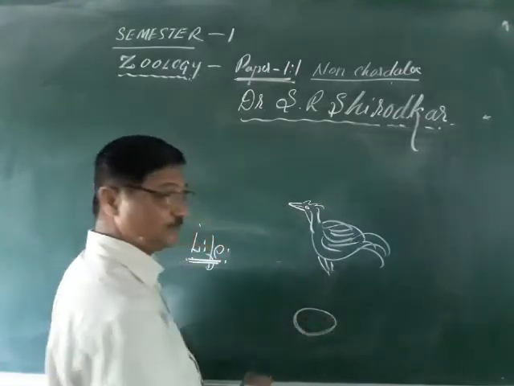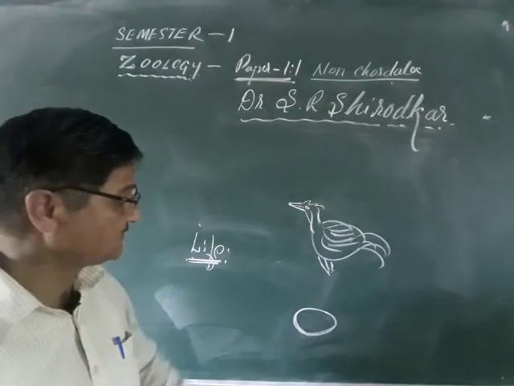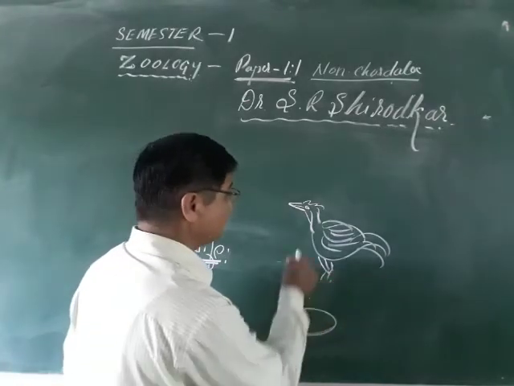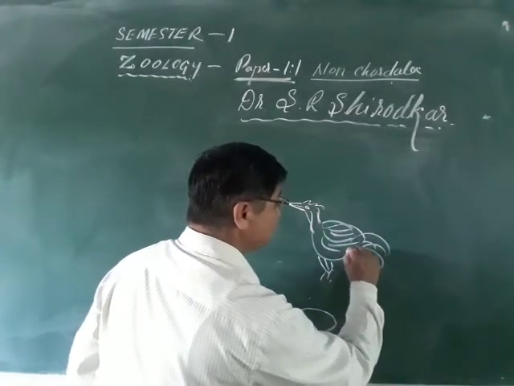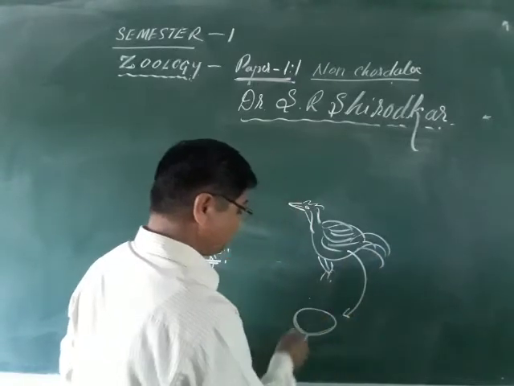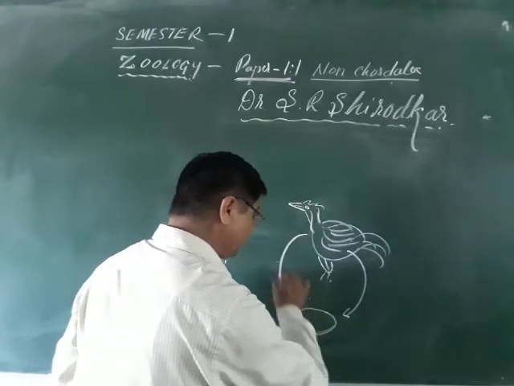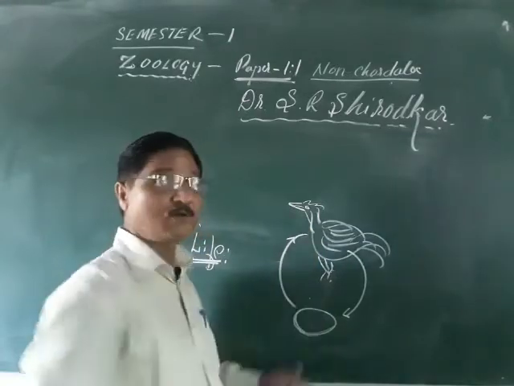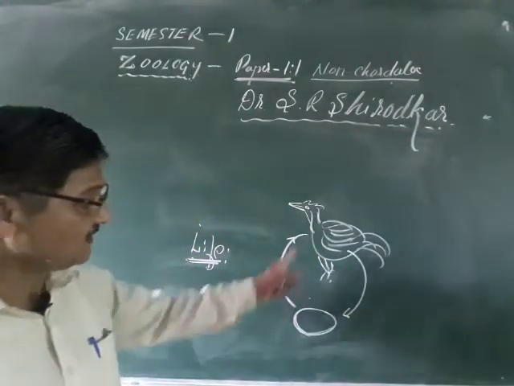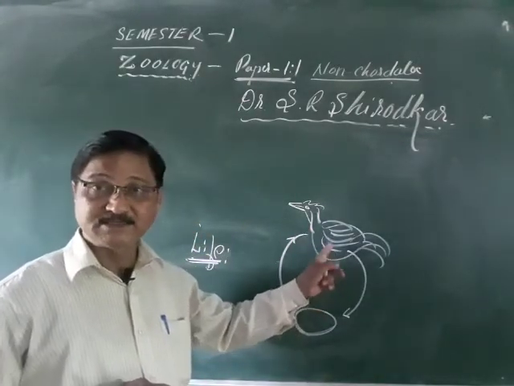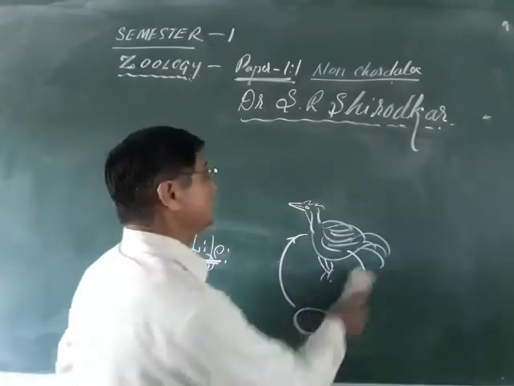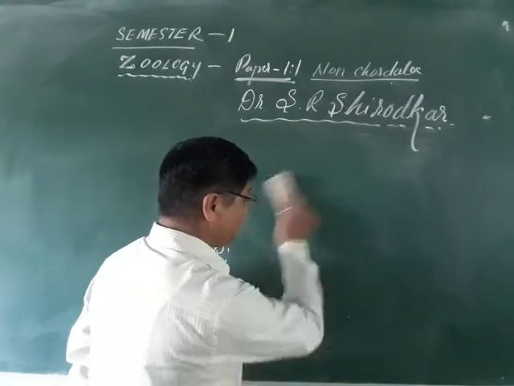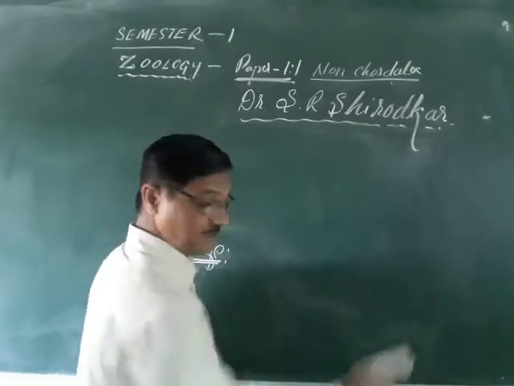And suppose you are asked which is first, the egg or the bird? The egg was laid by the bird, and the bird developed from the egg. So if you ask which is the first one, how did the existence of birds on this planet begin, we are not able to get the answer. But from the scientific point of view, there are so many theories put forth.